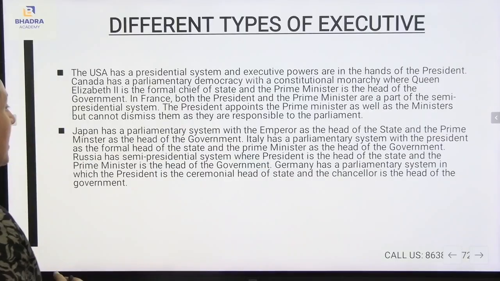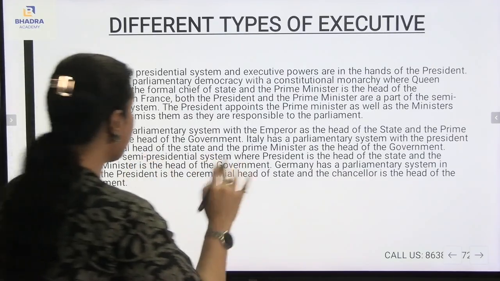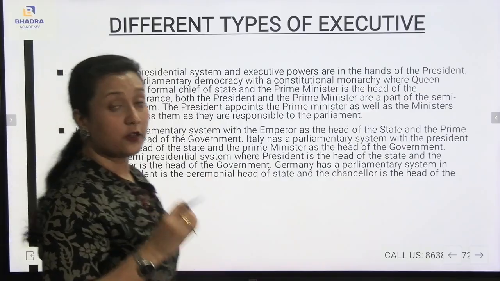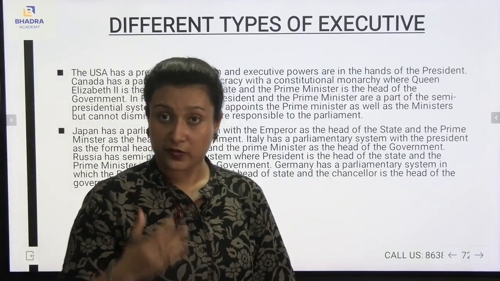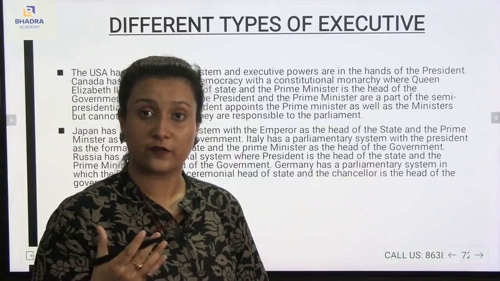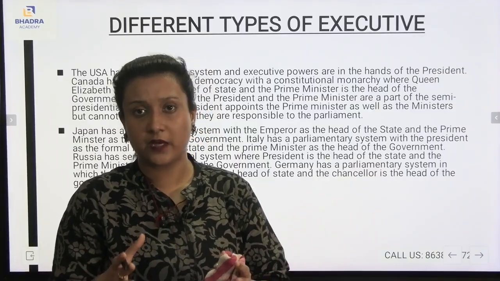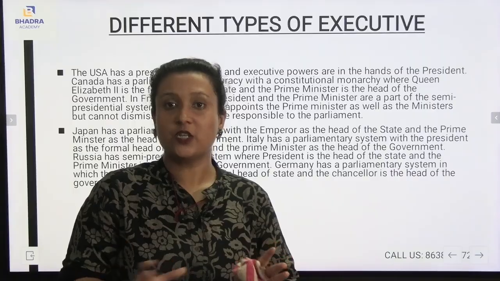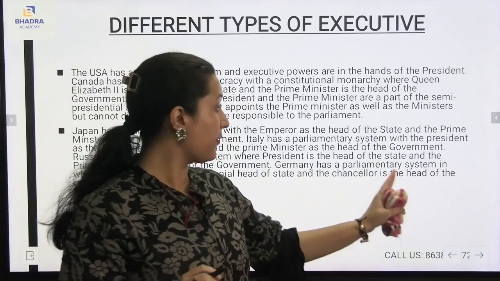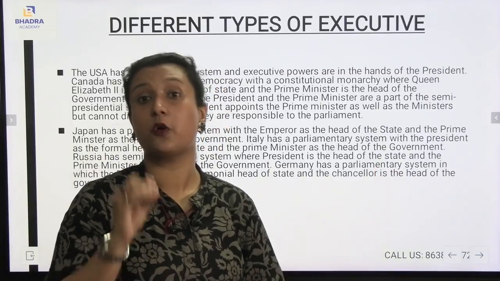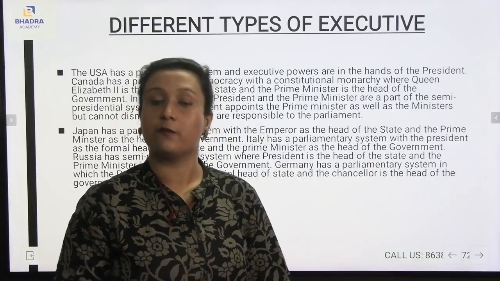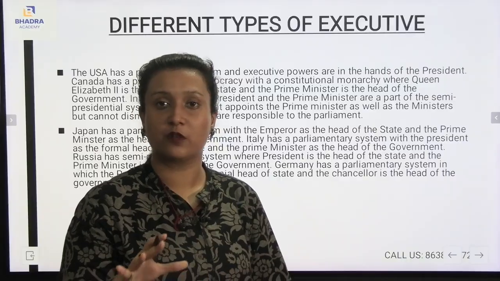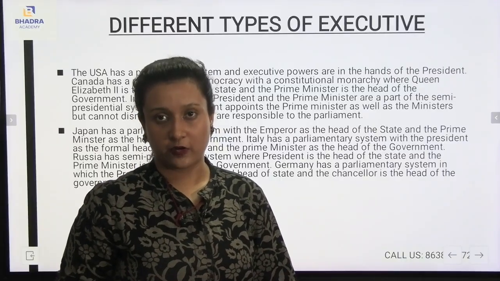And here Germany has a parliamentary system in which the president is the ceremonial head of the state and the chancellor is the head of the government. In Germany, the president is the ceremonial head of the state, which means sometimes the president will come and become the head of the state if there is any occasion, any kind of ceremony. And here the chancellor, very much important, is the head of the government, so whatever the implementations of the government will be under the chancellor itself.